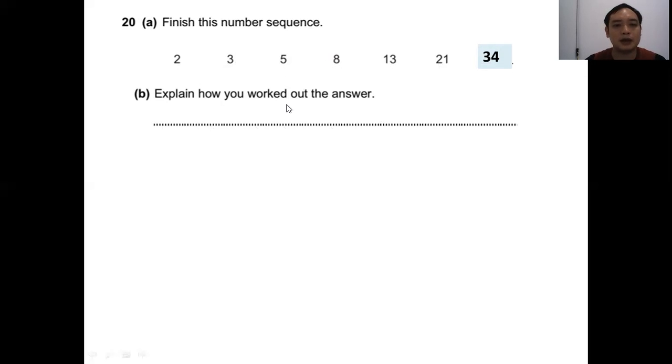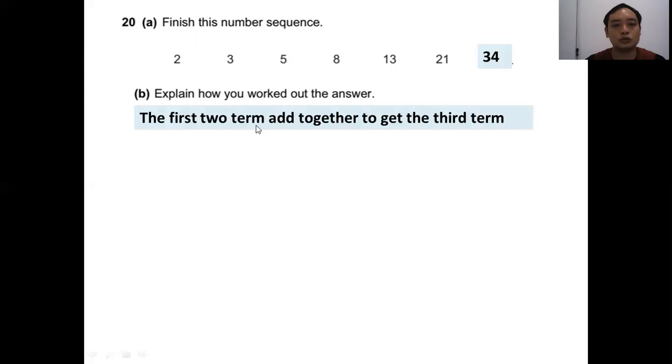B. Explain how you work out the answer. So like I said, the first two terms add together to get the third term.